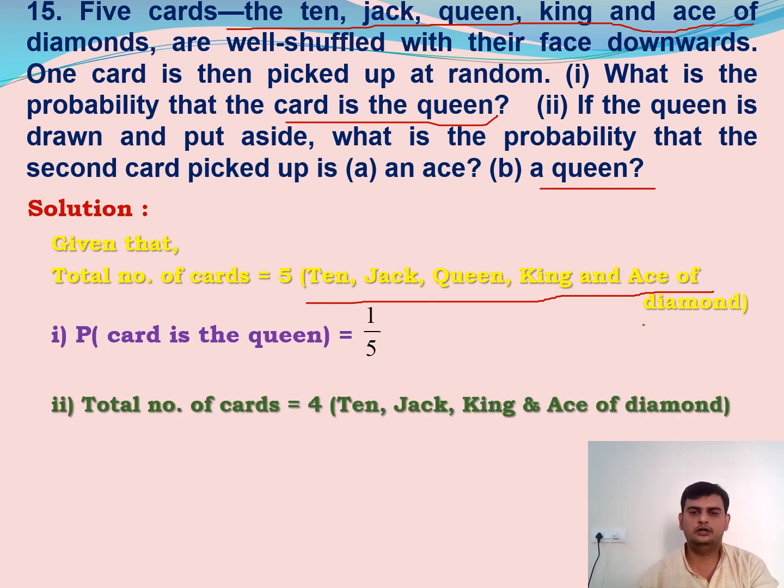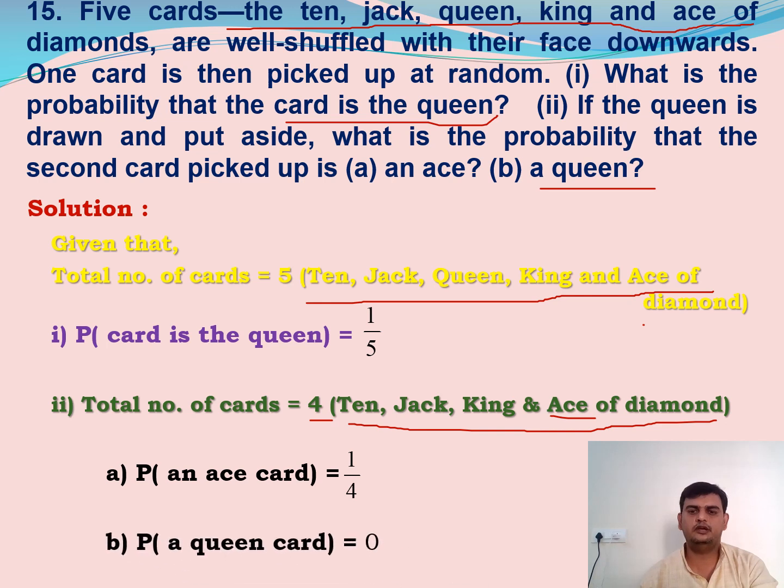Now the second question. Total number of cards. Now in the second case, how many cards are there? 4. Why? Whatever the queen card we have chosen, that we have kept aside. Now I have only 10, Jack, King and Ace of Diamond. Now what is the probability of an ace? The probability of getting an ace card is nothing but 1 by 4. Because now I have total 4 cards. Out of them I have only one ace card. So that is 1 by 4.